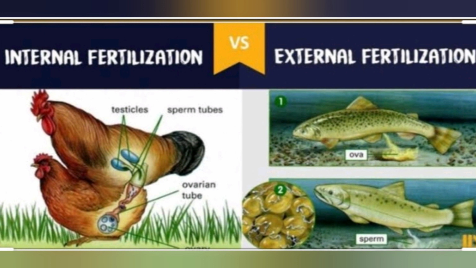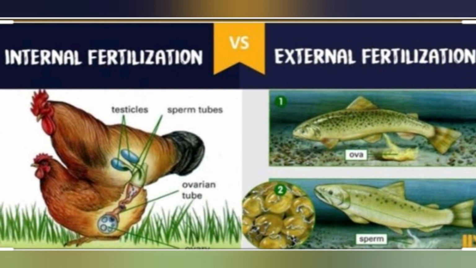There are some disadvantages of external fertilization. What is it? The offspring are extremely vulnerable to predators, threatening their survival up to adulthood. As they are outside the living organism, there is a threat for their living. Next is internal fertilization. What is internal fertilization? Here, syngamy occurs inside the body of the organism.